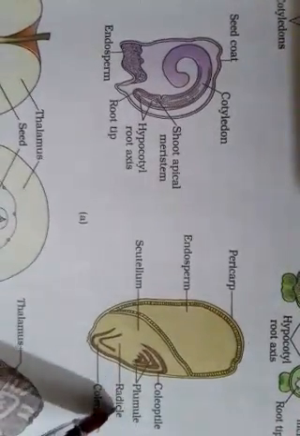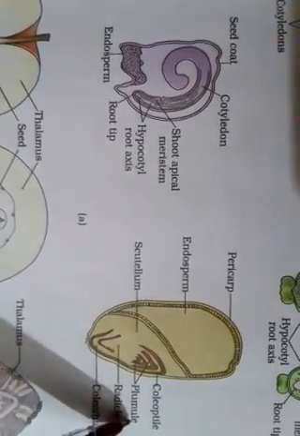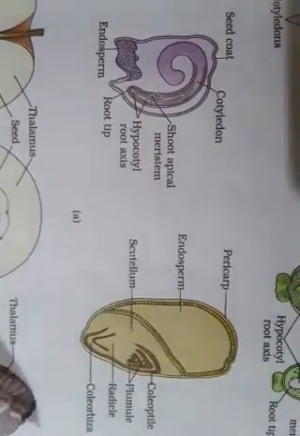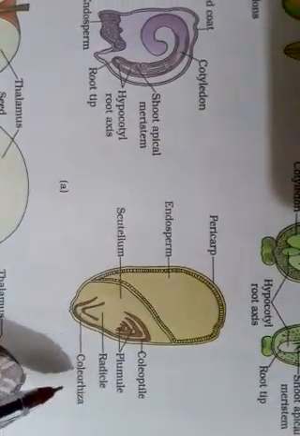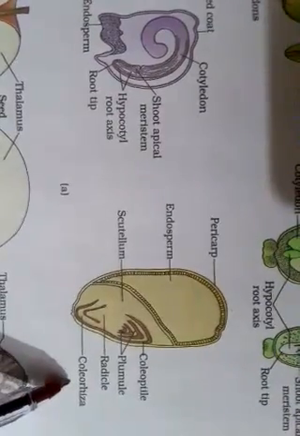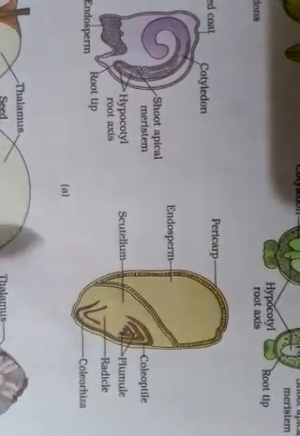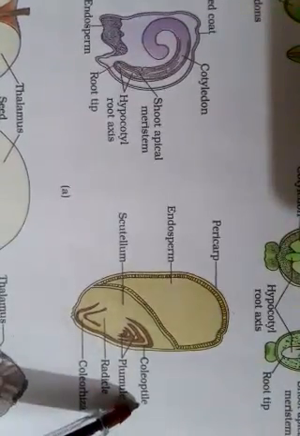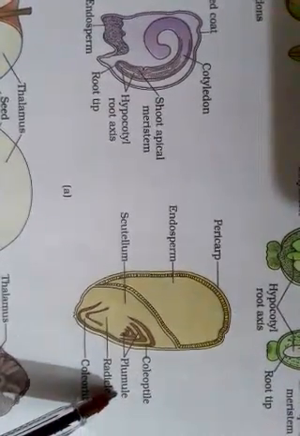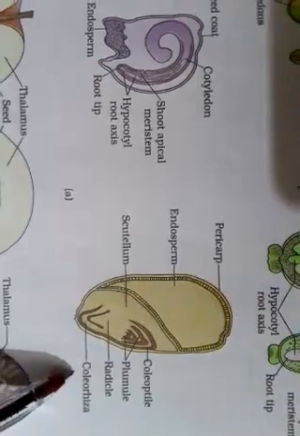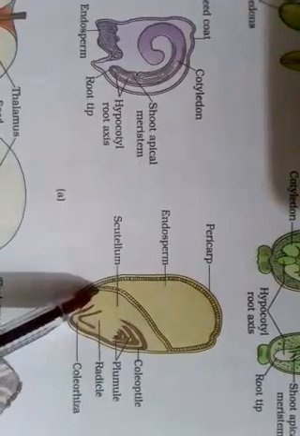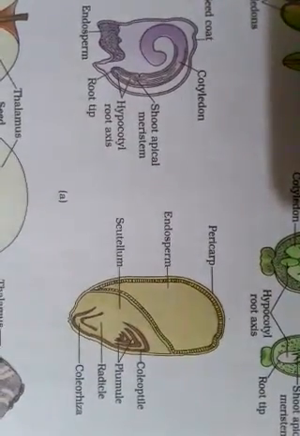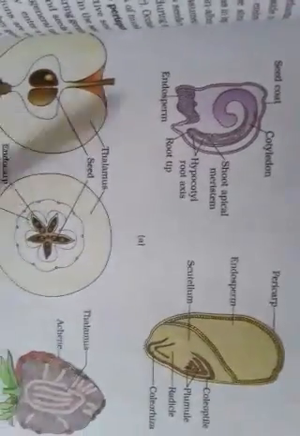Next, the plumule and radicle. Plumule results in formation of the shoot, and radicle results in the formation of the root. Above the plumule, a structure is present, that is said to be the coleoptile, and above the radicle, a leaf remnant is present, that is said to be the coleorhiza. Ultimately, we can say that the coleoptile is a covering for the plumule, and the coleorhiza is a covering of the radicle. So get familiar with this kind of diagram. It is important for Punjab School Education Board. Other diagrams are not too important, but see them as well.